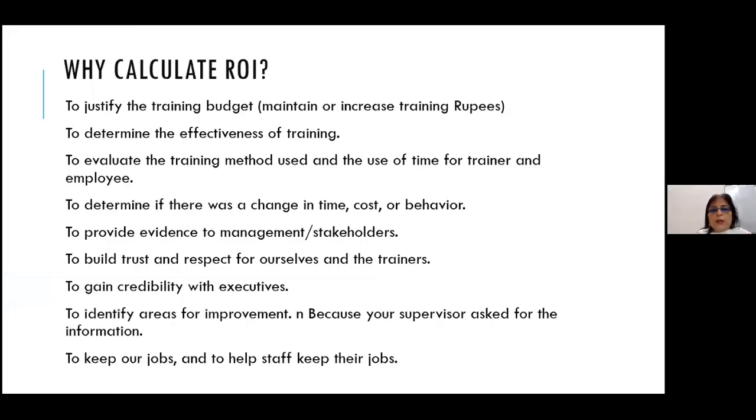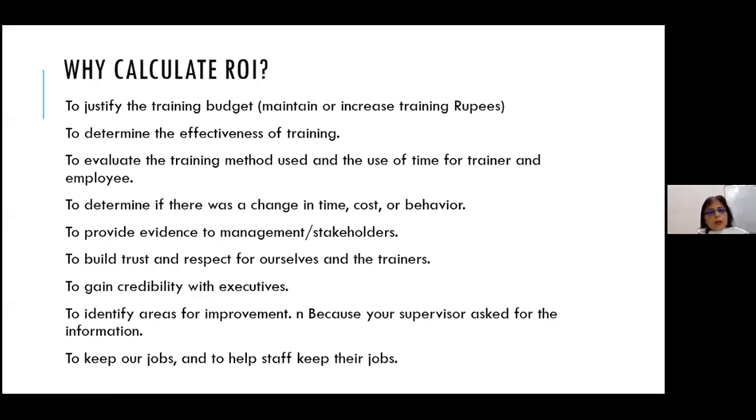Why do we actually calculate the return on investment? This is very important to understand, because otherwise none of the calculations are going to help you. Why do we need it? Actually, the first thing is to justify the training budget. You spend a lot of amount on training, and resources these days are really, people are stingy about the resources, and so to justify the training budget, maintain or increase the training rupees, so that you keep on getting money also.